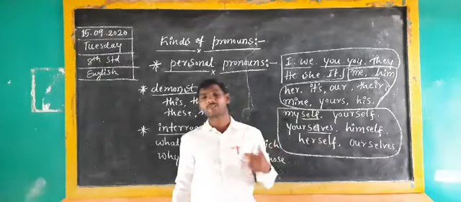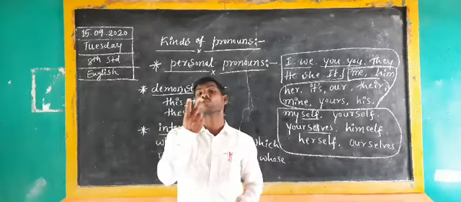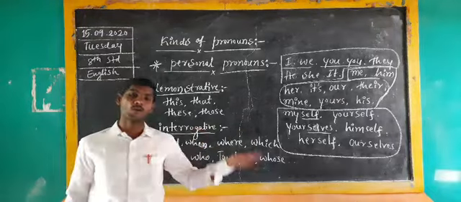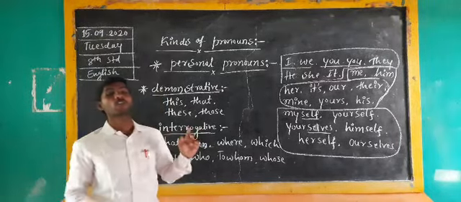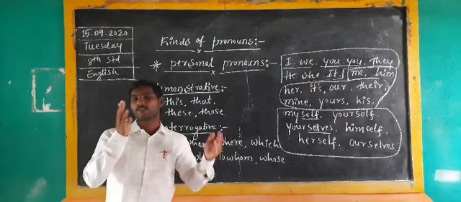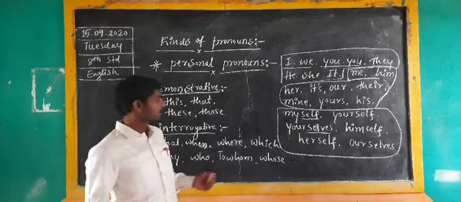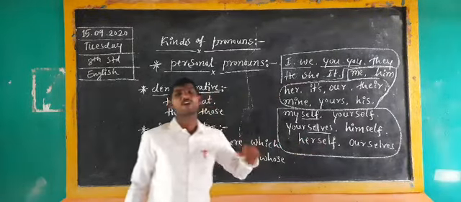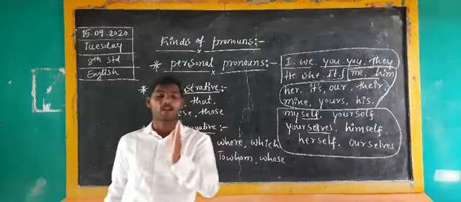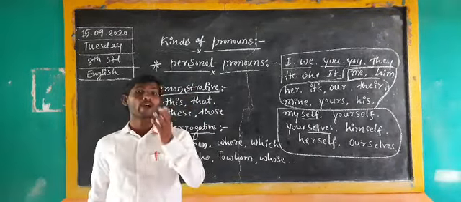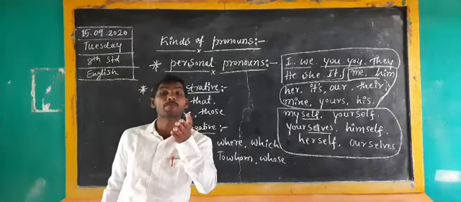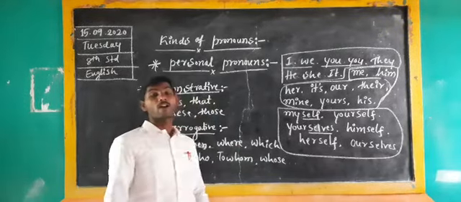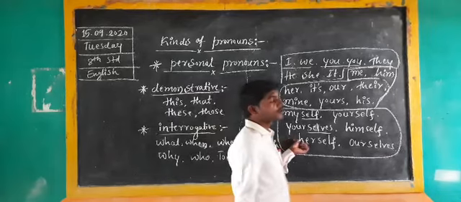Yourself or yourselves. Because there are two yous in English grammar. One you belongs to singular, one more you belongs to plural. That's why we have to use it in two ways. One is yourself, one more is yourselves. The next ones are herself, himself, itself. These are all singulars. That's why we use self after those personal pronouns. Selves we have to use after the plural pronouns. Is it clear? That's how we have to understand reciprocal pronouns. These are all considered as reciprocal pronouns.